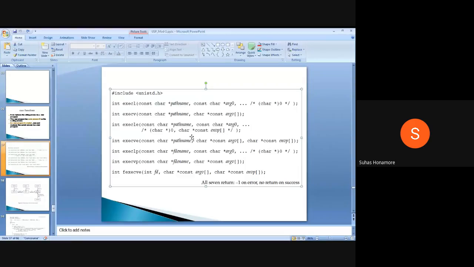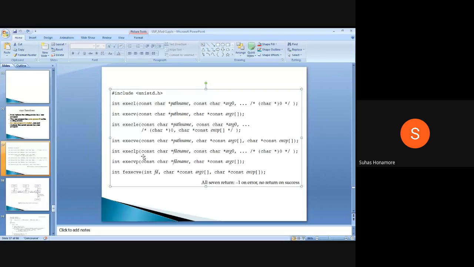The same thing: the previous one, the argument list, is a vector, and this is also a vector. Inside the argument vector you will have the null pointer, which is the end of the arguments. After that come the environment parameters. To indicate the end of the environment variables, you have to give a null pointer there also, inside that vector.